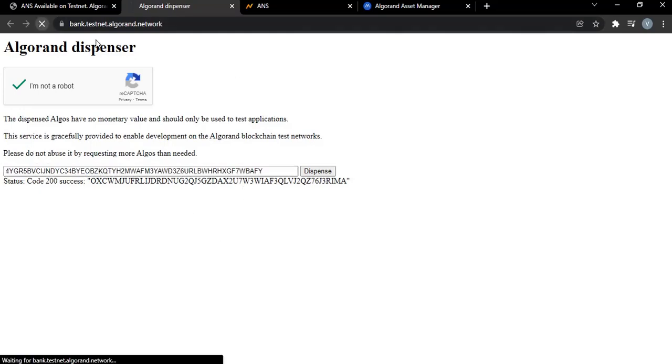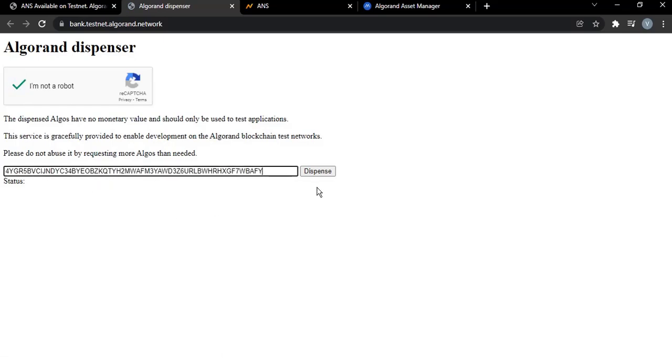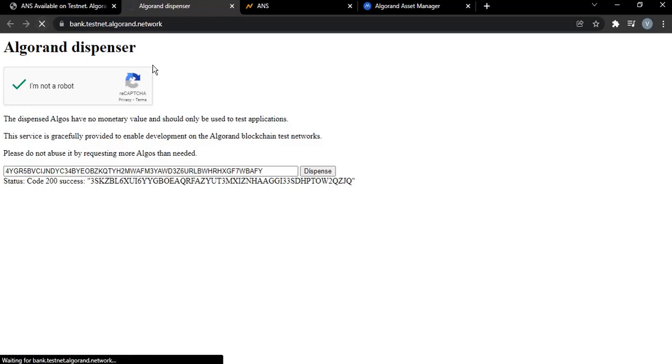So let me try to see if I can get this again. It's just a few seconds. I'll paste my address again and dispense. Let's see if it works or not. Boom, it works. So it's not once every hour, but you need to refresh the page.